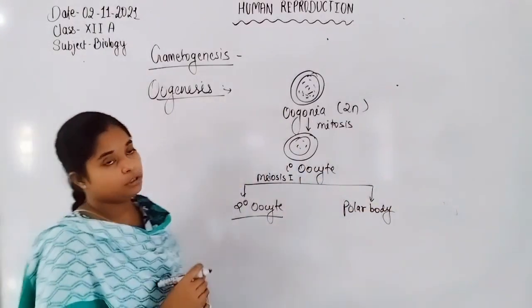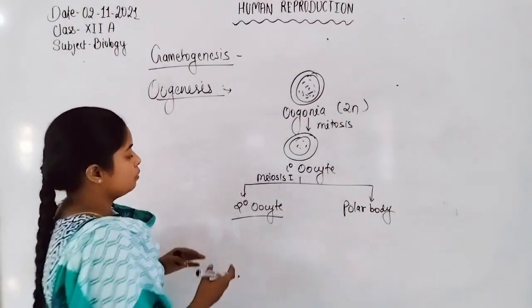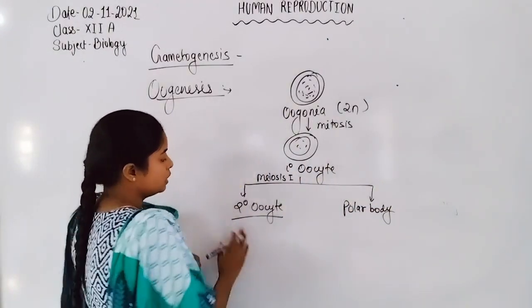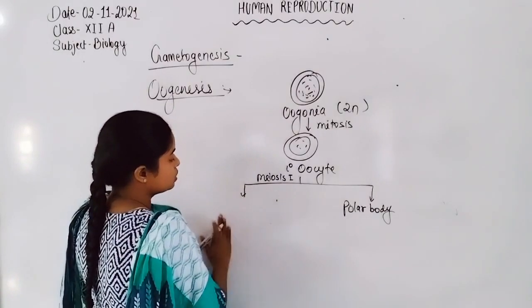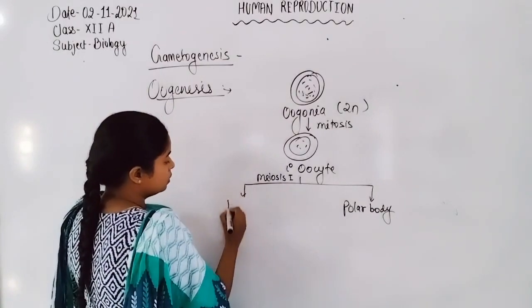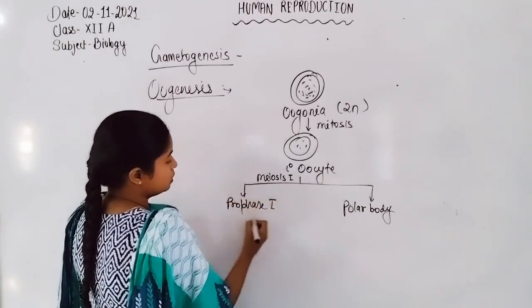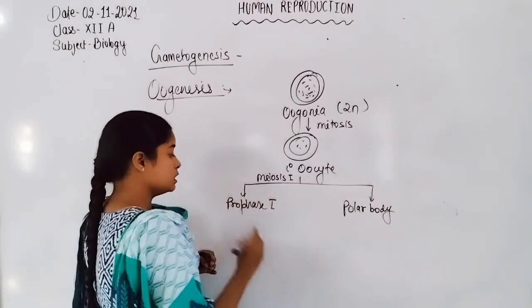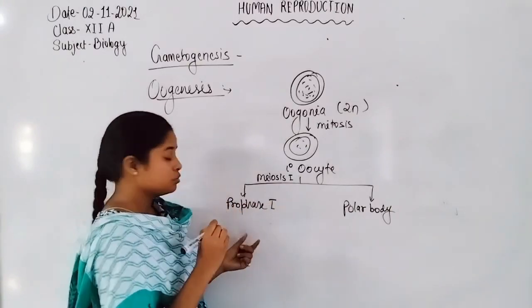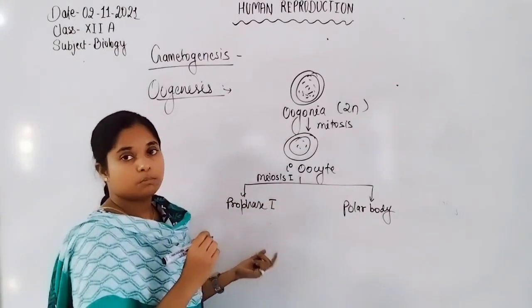So another important feature is that before the formation of the secondary oocyte, in the first meiotic division, the cell reaches prophase I and the division ceases there.